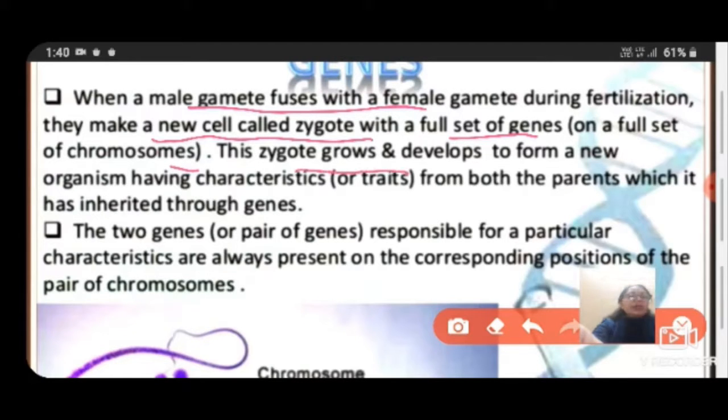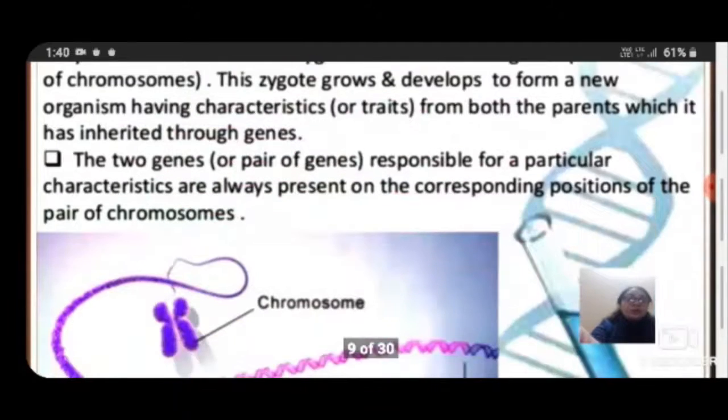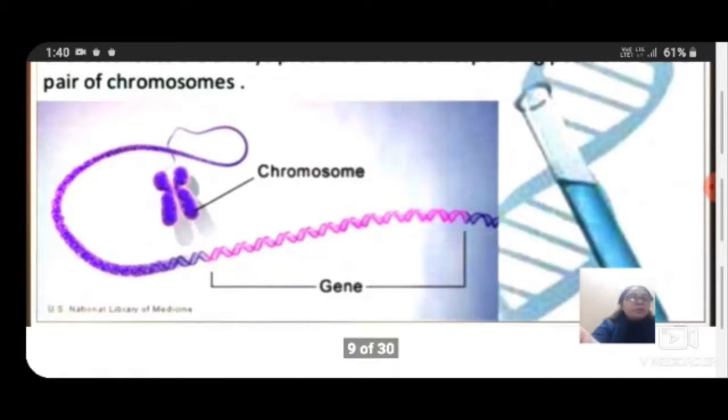This zygote grows and develops to form a new organism having characteristics or traits from both the parents, which it has inherited through genes. The two genes or pair of genes responsible for a particular characteristic are always present on the corresponding positions of the pair of chromosomes. As you are looking here, this is the diagrammatic representation of the genes.